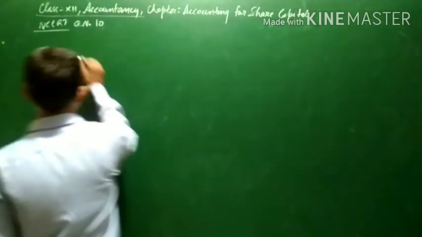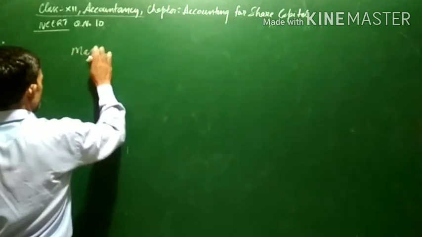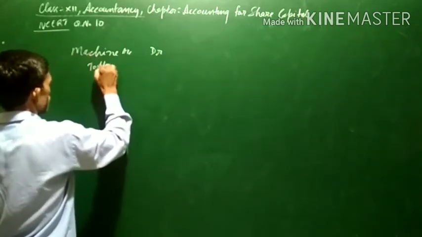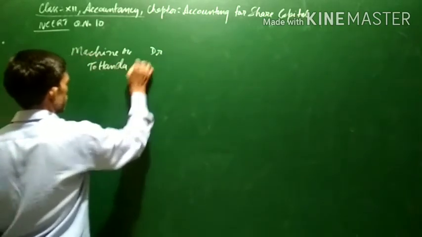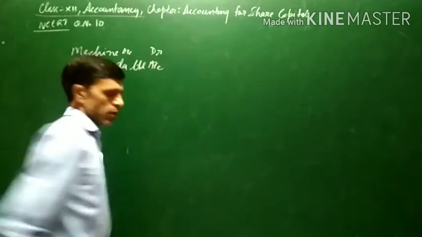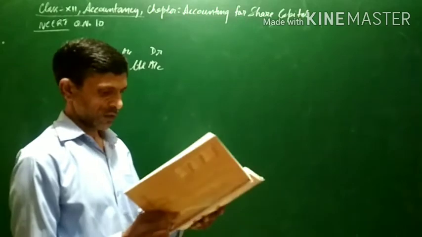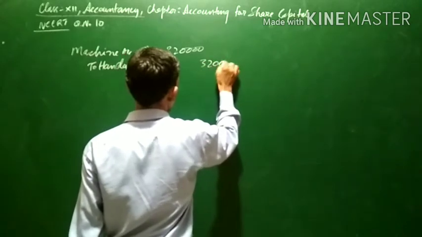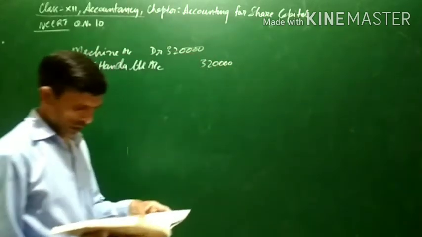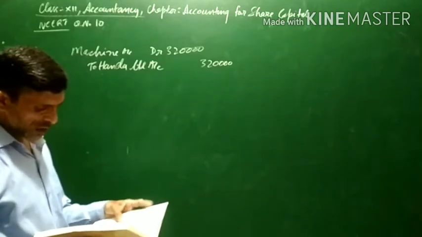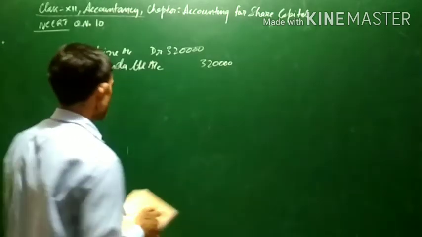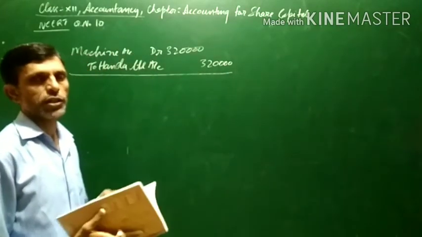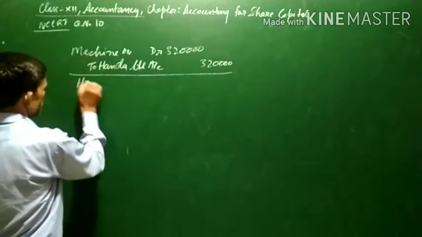Now in the first case, Bansal Limited purchased the machine for 3,20,000 from Honda Limited. When the machine is purchased, machine account debit to Honda Limited account. The purchase price is 3,20,000. Now here payment is made as 50,000 in cash. Let us pass separate entries for the issue of shares as well as the payment in cash. A single entry can also be passed, but let us pass two different entries.